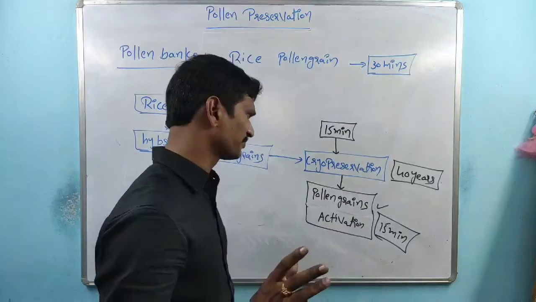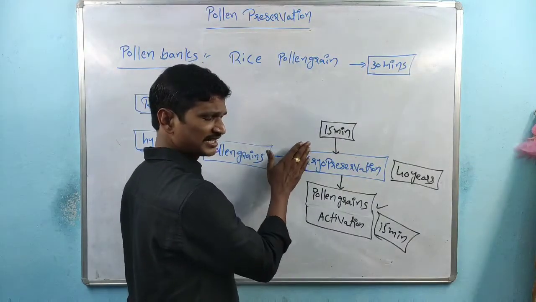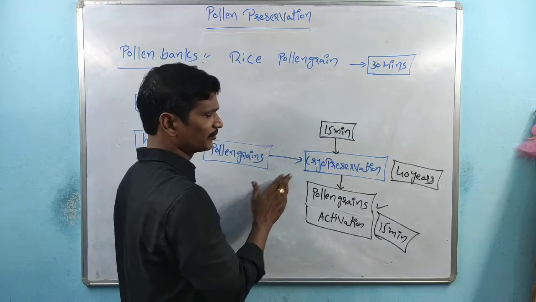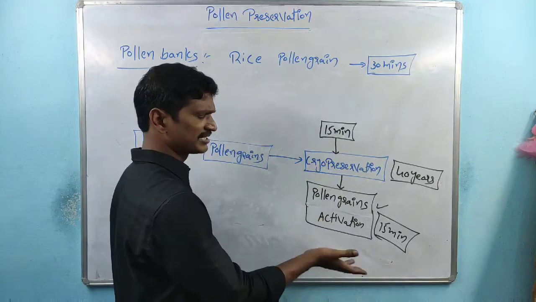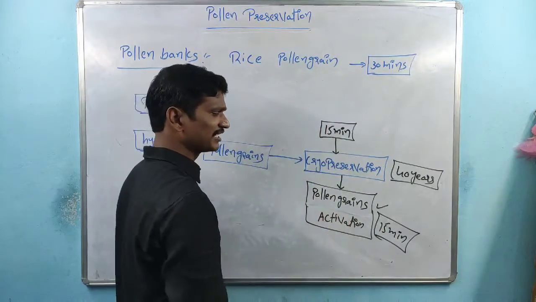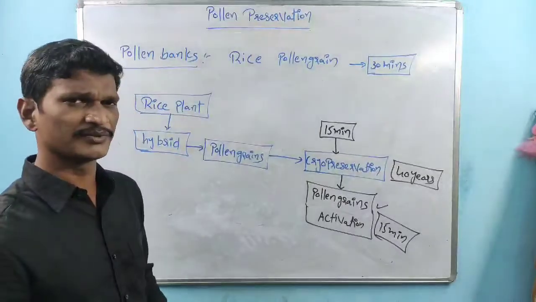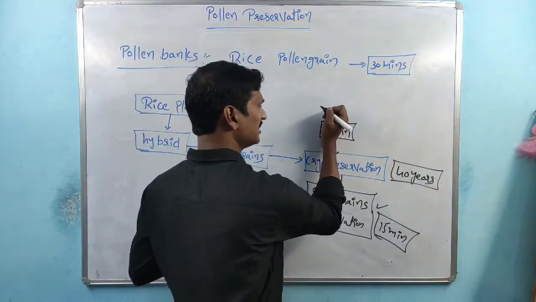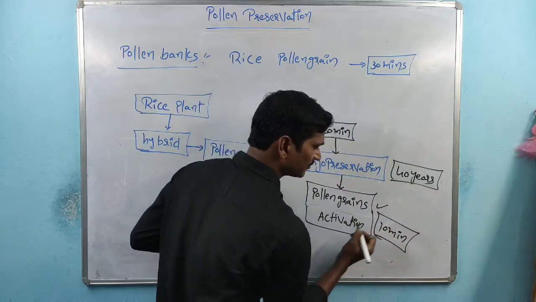So for that purpose, pollen grains are collected. After exactly 15 minutes of lifespan, the pollen grains are preserved. After 40 years, after 50 years, the pollen grains are activated. The remaining lifespan is 15 minutes. Maybe the preservation is done at 20 minutes; then the remaining lifespan is 10 minutes.